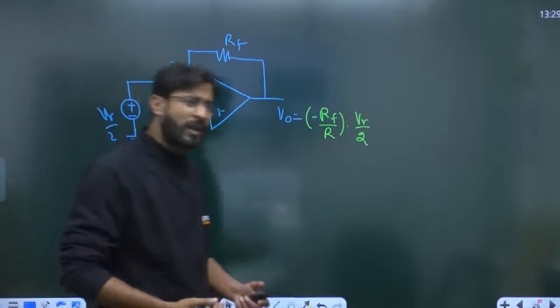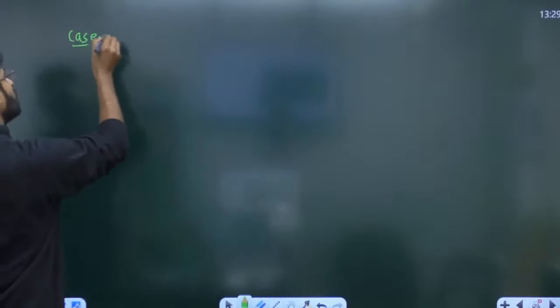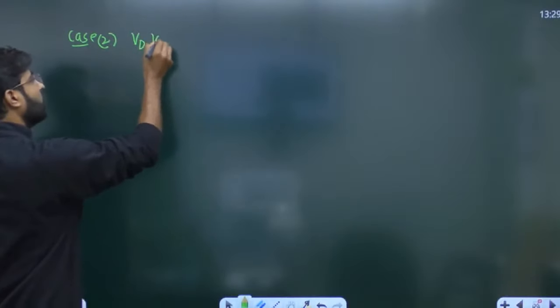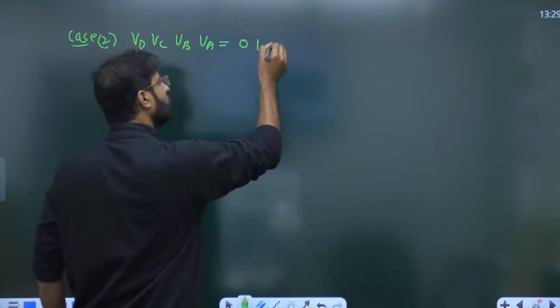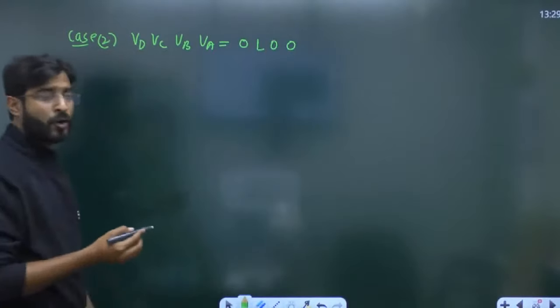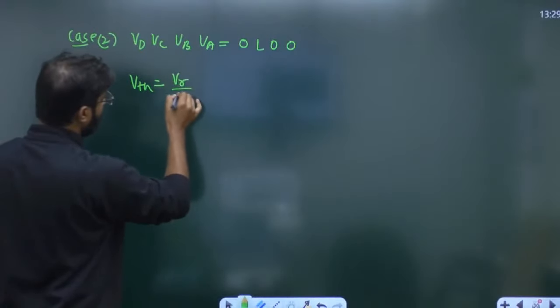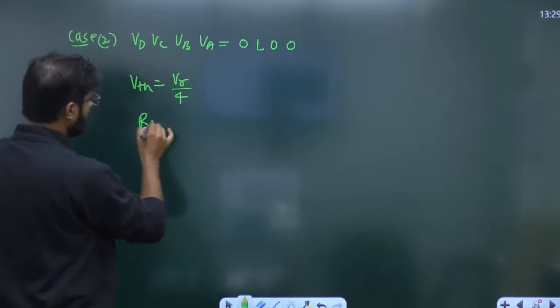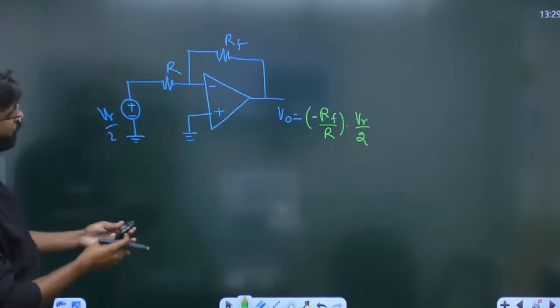So now by this you are able to design every case, right? It means, everyone, suppose case 2 you are forming. Case 2. VD, VC, VB, VA, and this is 0, 1, 0, 0. Now if you want to write the VTH, you will get VTH as VR by 4, and RTH is just R. In this particular case, in the same manner you have to solve.